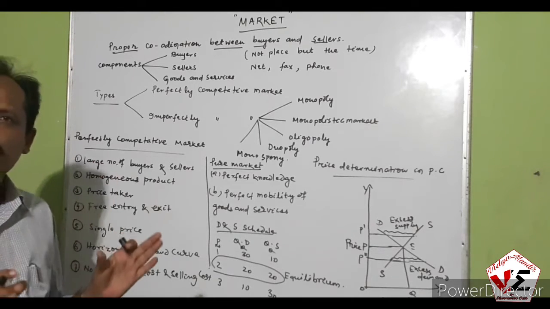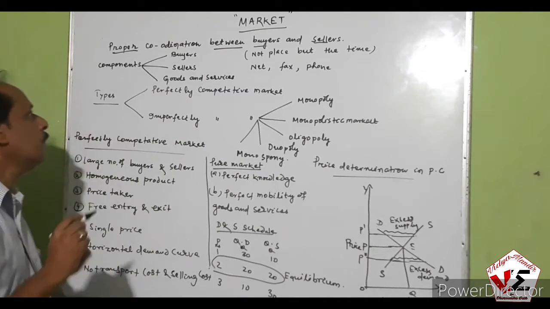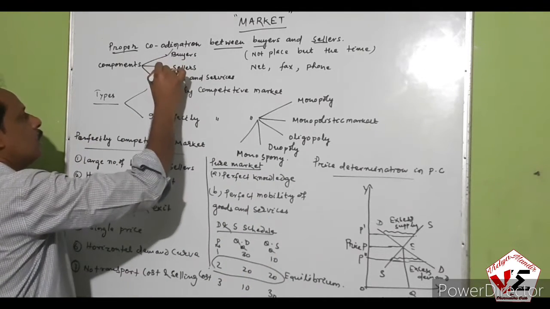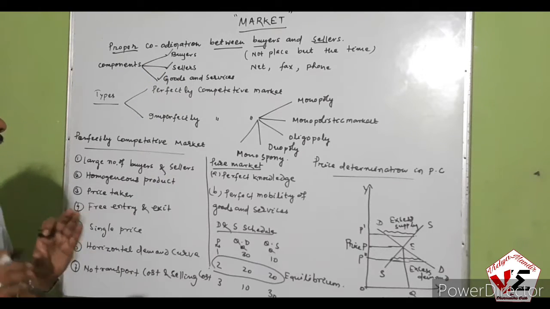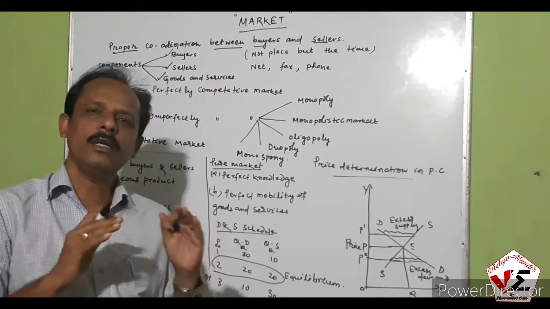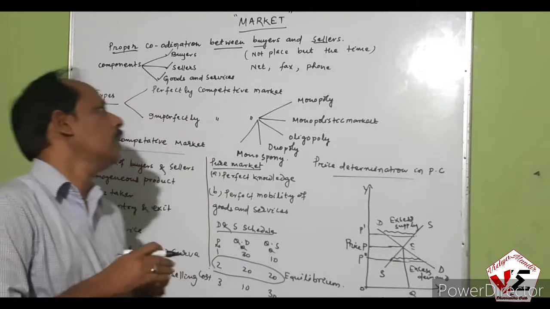So what are the components of a market? What are the required factors of the market? Let us see: the buyers first, second the sellers, and third the goods and services. The buyers and sellers exchange goods and services. The seller sells the goods and services to the buyers, and buyers purchase in terms of money.